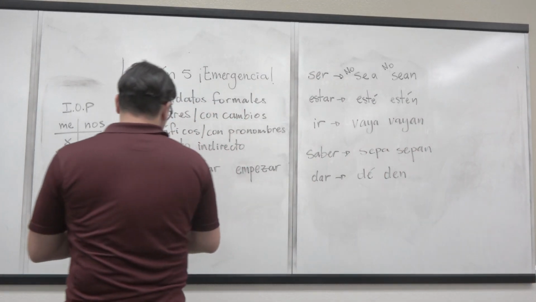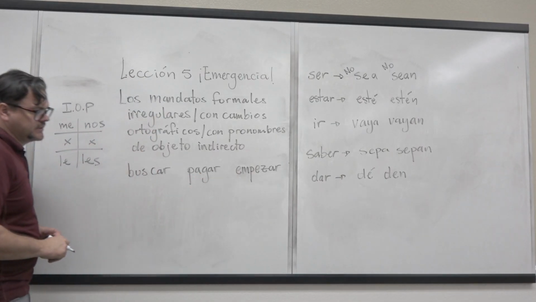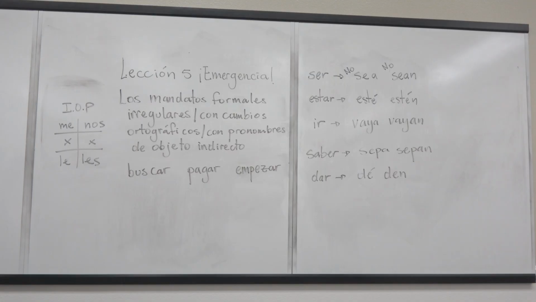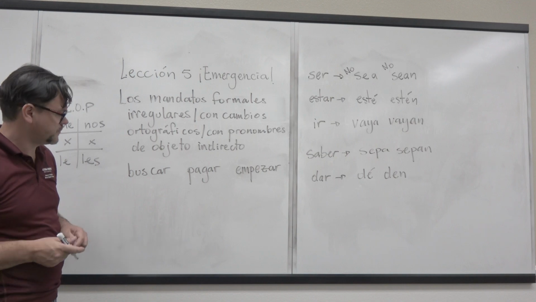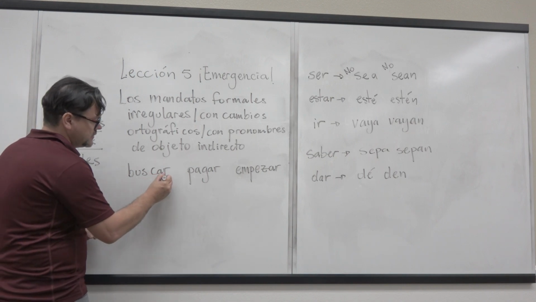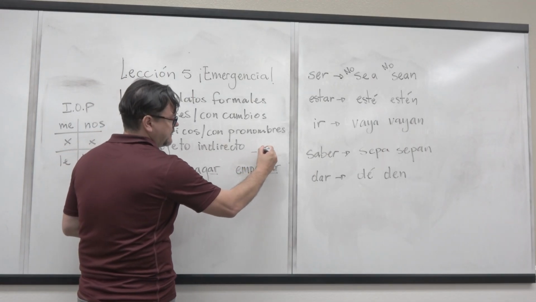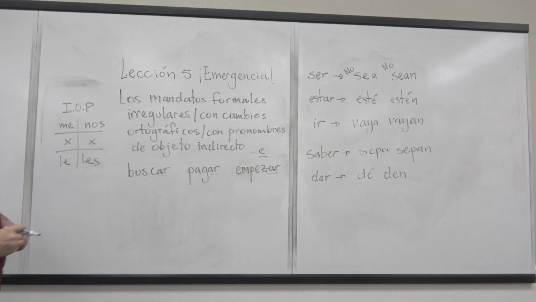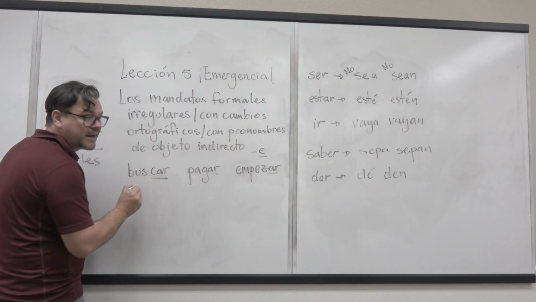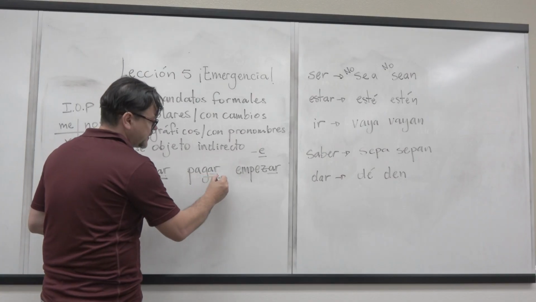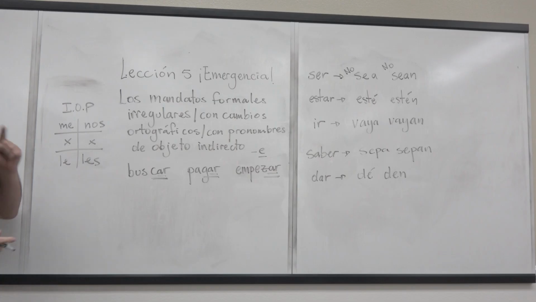Okay? These ones right here: pagar, buscar, pagar, empezar. So these ones are going to have a change that we call orthographic change. If you notice all verbs end in AR, so that means that they're going to have an E at the end. But now, we're going to consider that these are car verbs, gar verbs, and zar verbs.